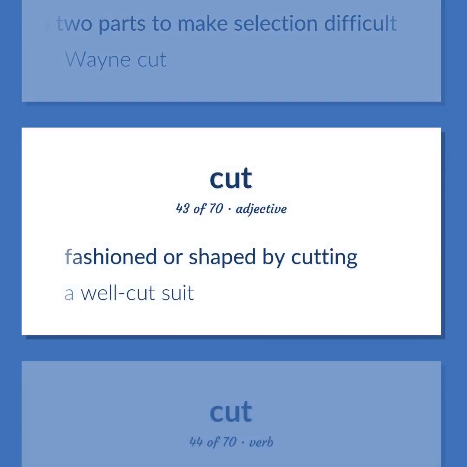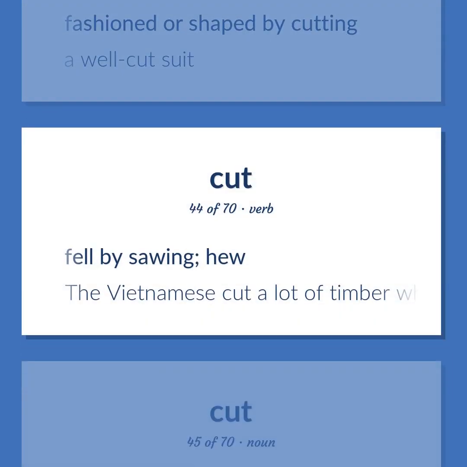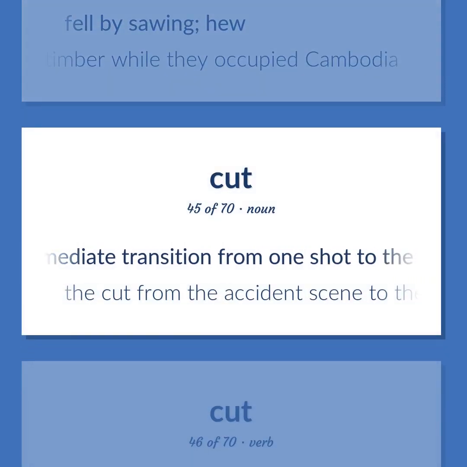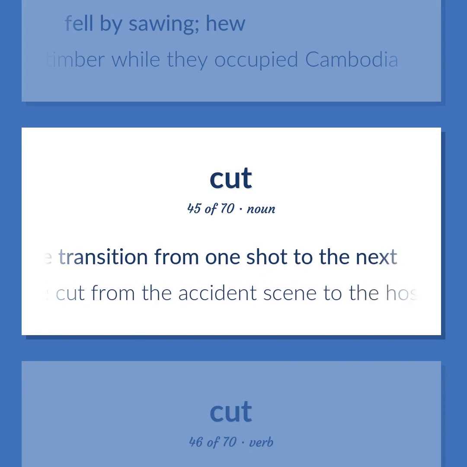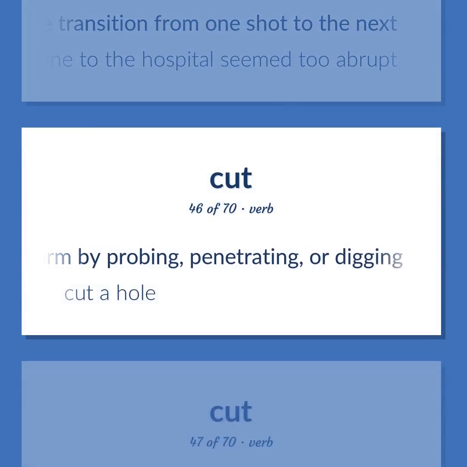Fashioned or shaped by cutting. A well-cut suit. Fell by sawing, hew. The Vietnamese cut a lot of timber while they occupied Cambodia. Film. An immediate transition from one shot to the next. The cut from the accident scene to the hospital seemed too abrupt. Form by probing, penetrating, or digging. Cut a hole.